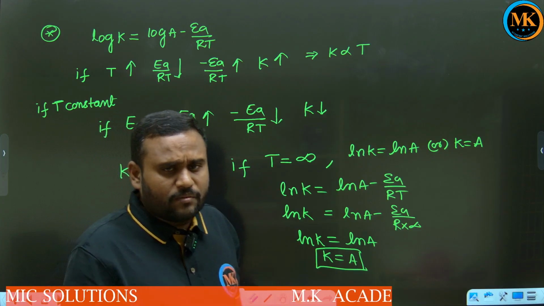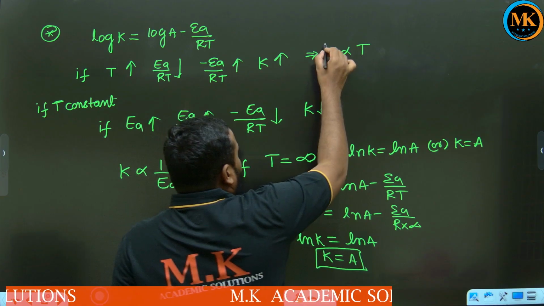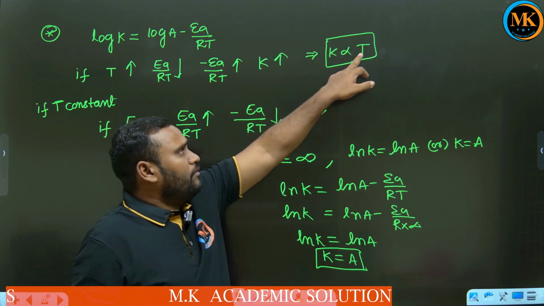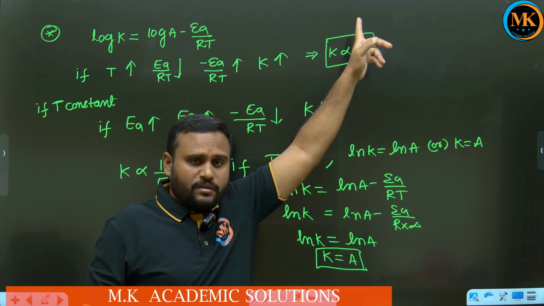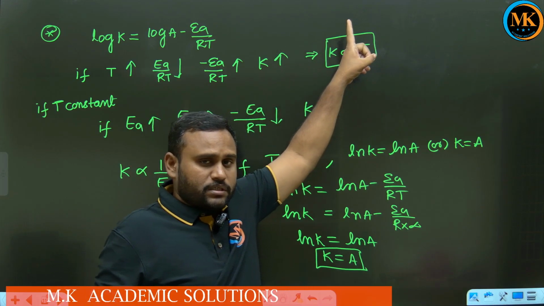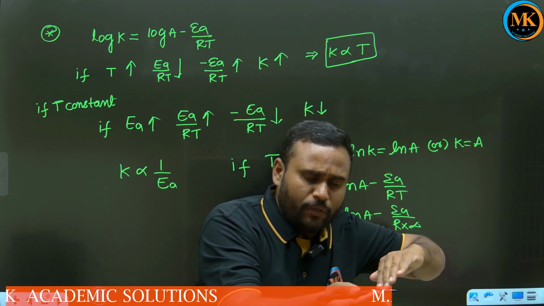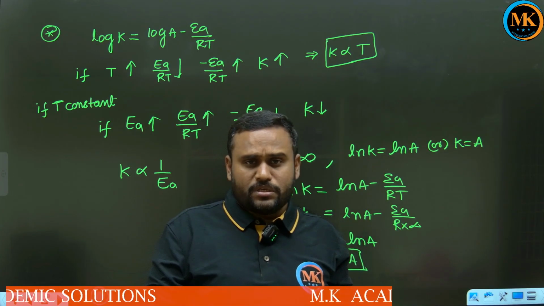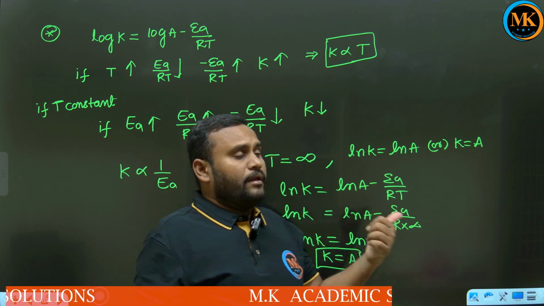Here, what is the meaning of infinite temperature? Once again listen. Generally we know temperature increases, rate constant also increases, right children? If temperature increases, rate constant also increases. But after a certain temperature, however much you increase the temperature, there is no change in the rate constant. Such a temperature is called infinite temperature.